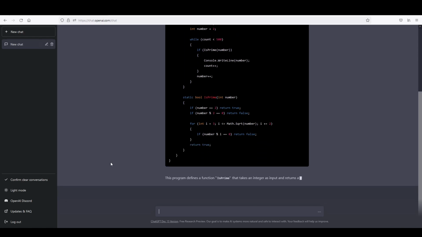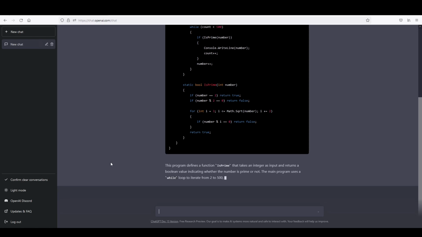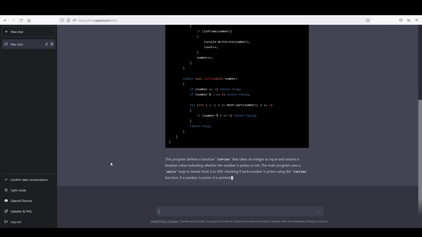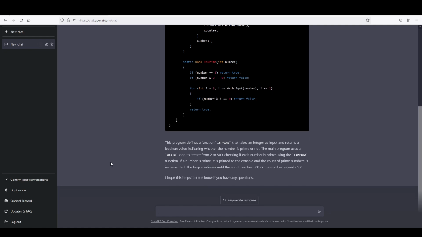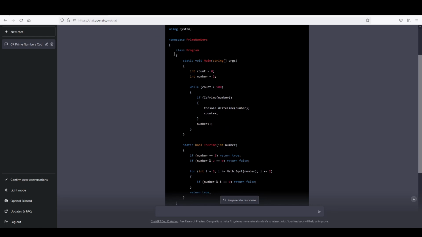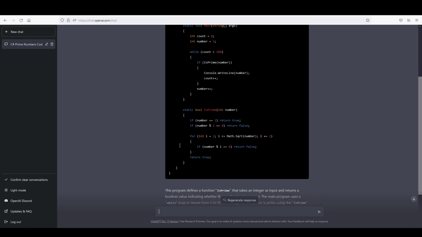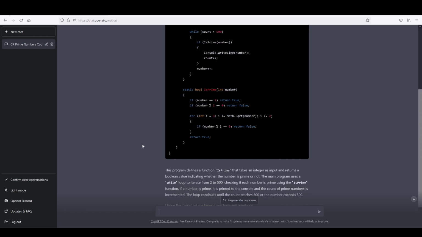So I don't know if this runs. I have no idea if this is actually going to be code that you can use. But what it also does is show you what the code does. It explains to you in plain text what it's doing. And then we can scroll up and see, okay, this is how it determined to name the namespace, and then this made the class declaration, and so on and so forth. So it looks to be rather trivial. Again, it was a rather trivial assignment for ChatGPT.